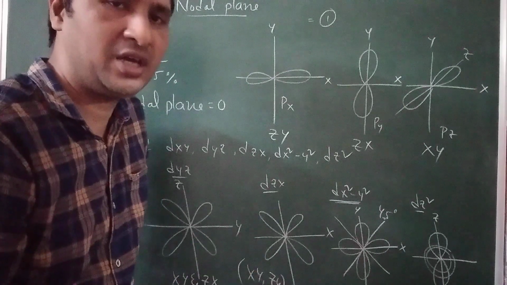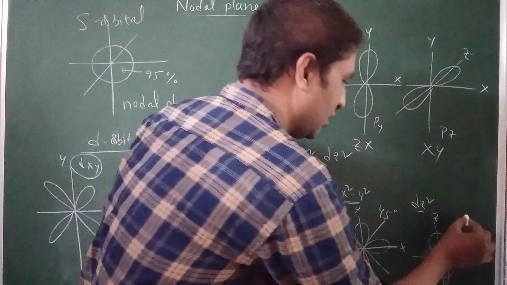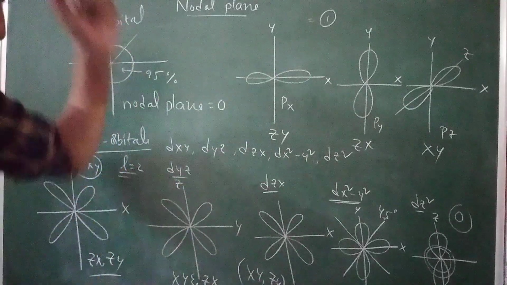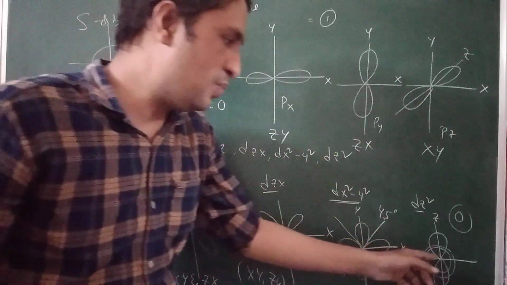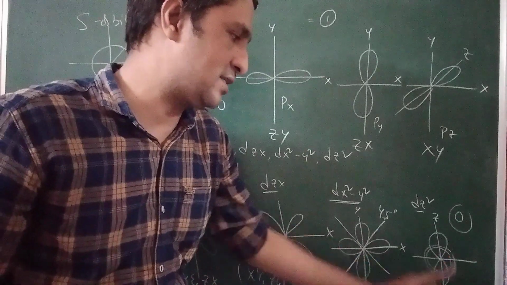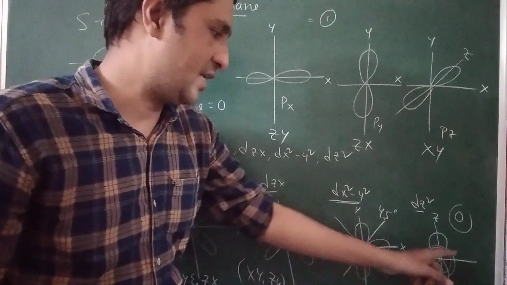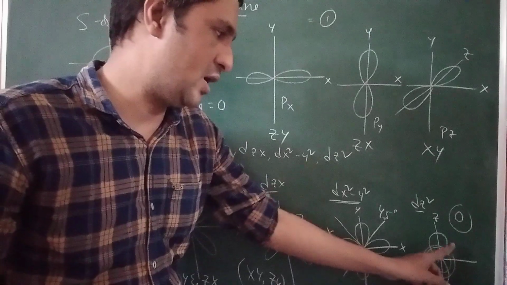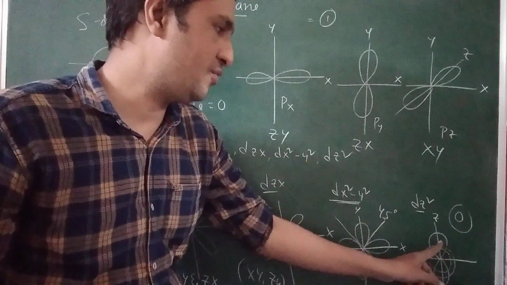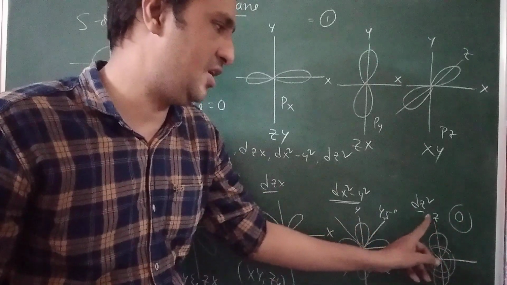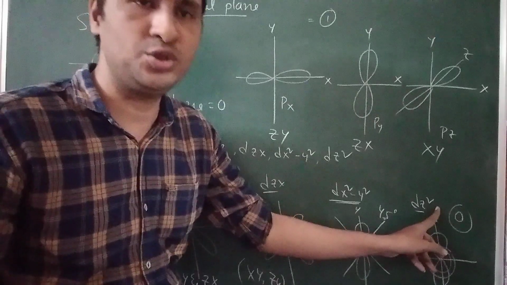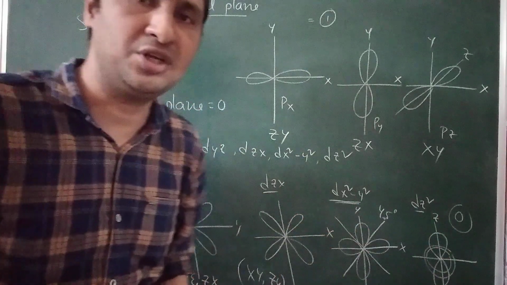It is an exception case. In dz square, the number of nodal planes is 0. Why? One lobe is present along the z axis and the second lobe is present in the xy plane. The xy plane contains a lobe and the z axis also contains a lobe. That means the number of nodal planes is 0 for dz square. Actually for d orbitals the number of nodal planes is 2, but this one is an exception.